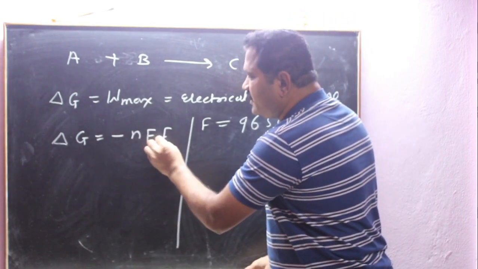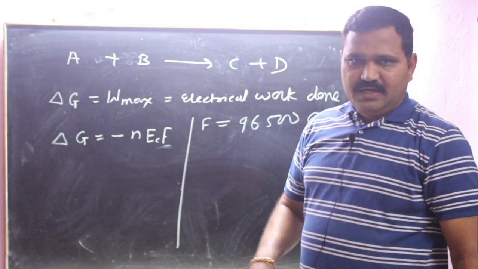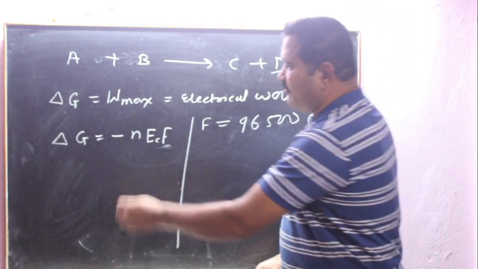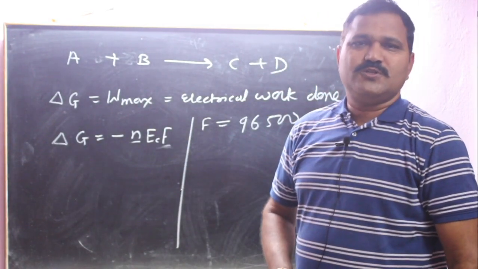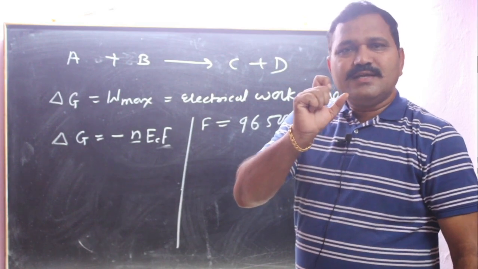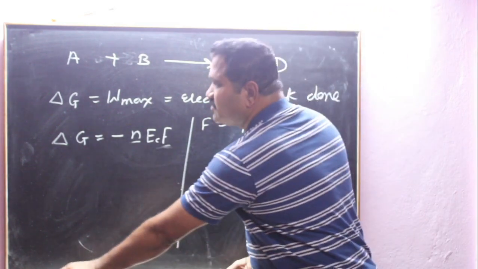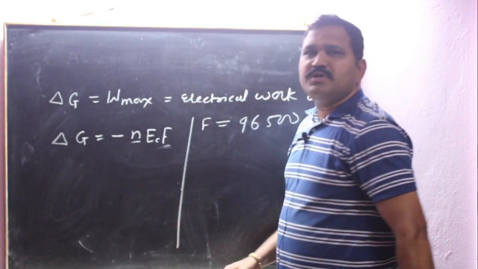That's why E is nothing but the cell potential or EMF of that particular cell. And what is n? It is not number of moles. Here in electrochemistry, it is considered as the number of electrons per mole or number of electrons per atom.